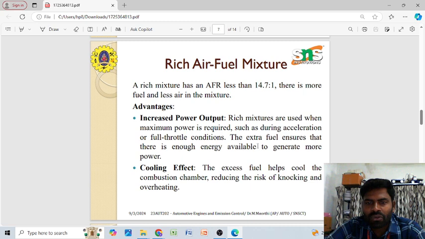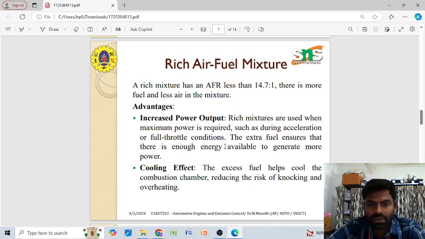The extra fuel ensures that there is enough energy available to generate more power. With a higher quantity of fuel present in the combustion chamber, more fuel gets burned, so that after the combustion process we get more of our desired energy as power output.